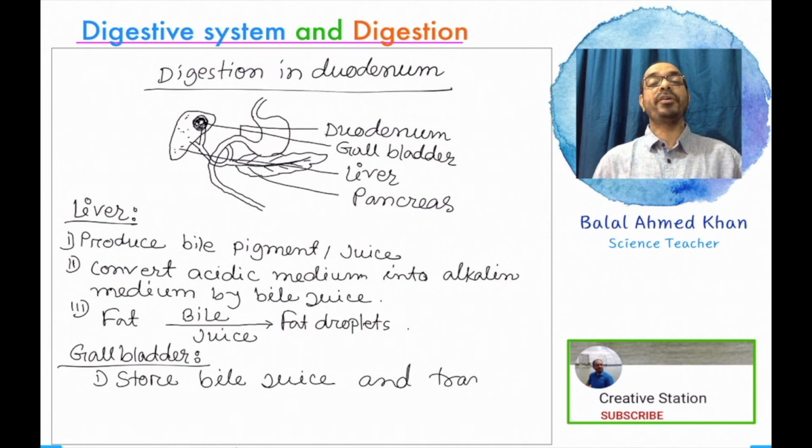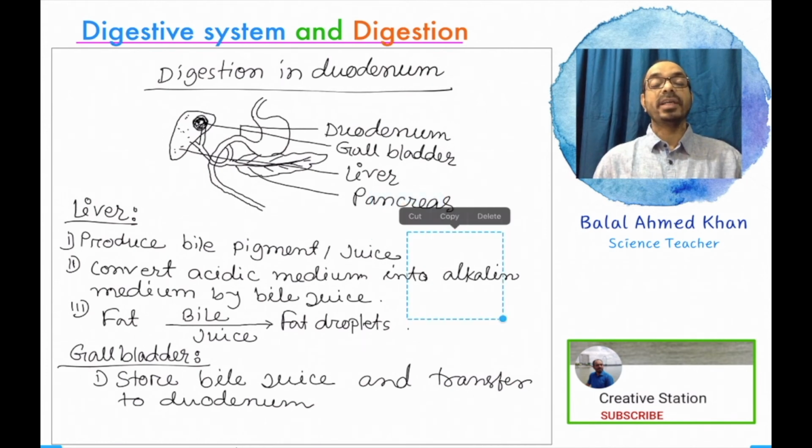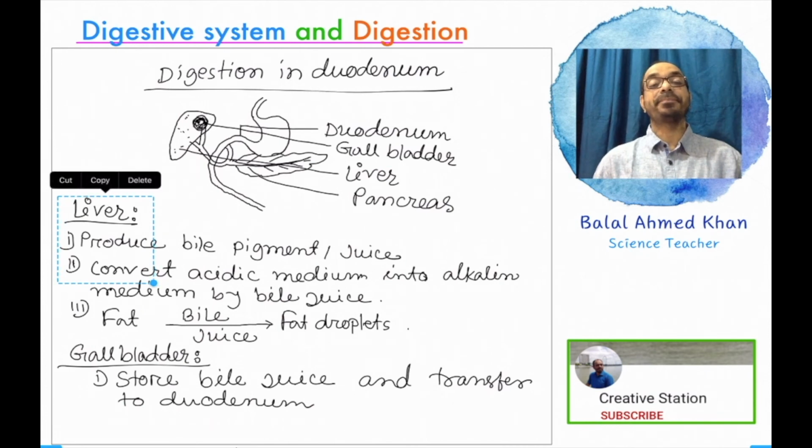For a certain period of time, it stores the juice that is produced by the liver, and it is finally transferred to the duodenum. So it stores bile juice and transfers it from the gallbladder to the duodenum with the help of the hepatic duct or a common duct named the hepatopancreatic duct.